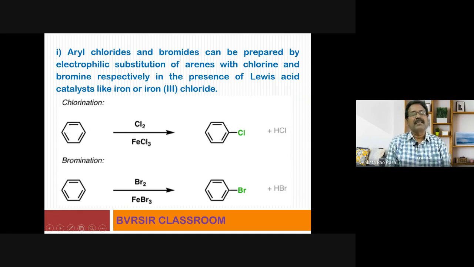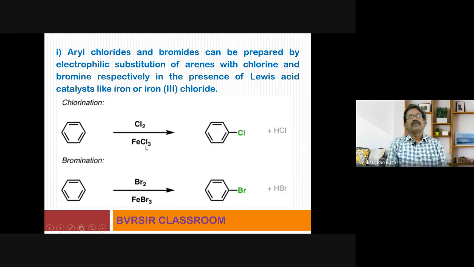Instead of FeCl3, if you carry out this reaction between benzene and chlorine in presence of sunlight, what happens? You know that reaction, it results in the formation of benzene hexachloride, BHC. That is an addition reaction. But we want a substitution reaction. For carrying out substitution reaction, what is the catalyst required? A Lewis acid catalyst like FeCl3 is required. Then the product will be C6H5Cl. This is the product obtained, chlorobenzene. If it is a bromination reaction, how to carry it out? With bromine in presence of Lewis acid catalyst FeBr3. It gives rise to bromobenzene.